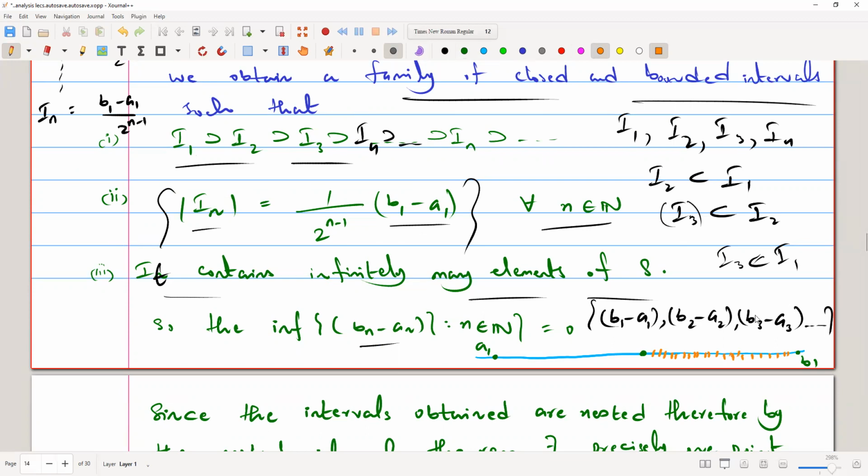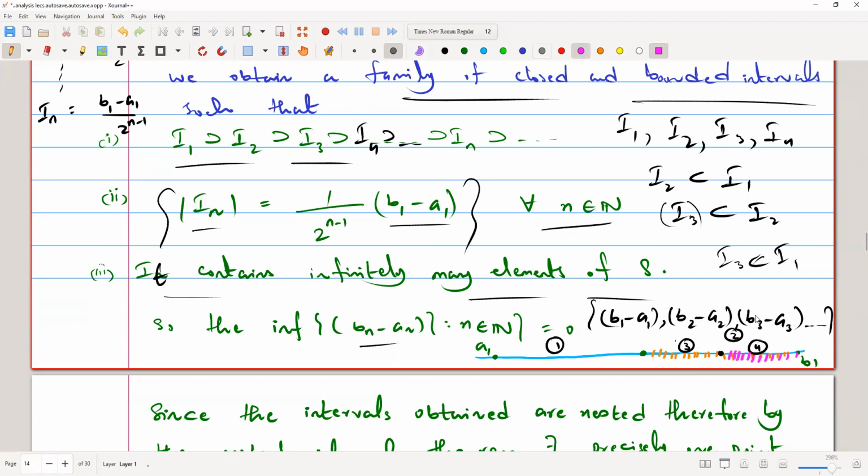Okay, then we again halved this interval. This was interval 1, this was interval 2, then we halve this interval 2 into 3 and 4, then we again assume that one of them will be infinite. So let's consider that we assume this is infinite.